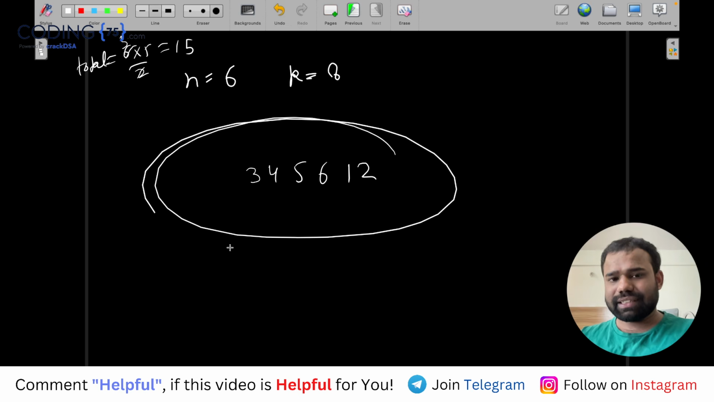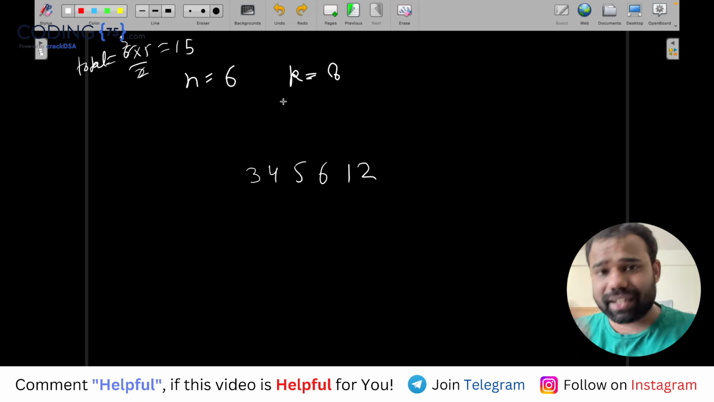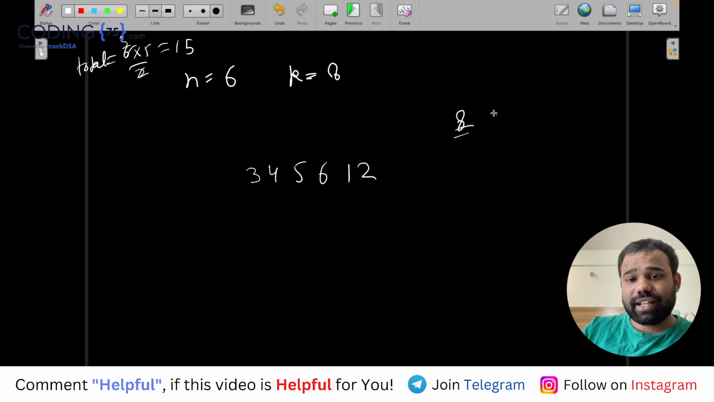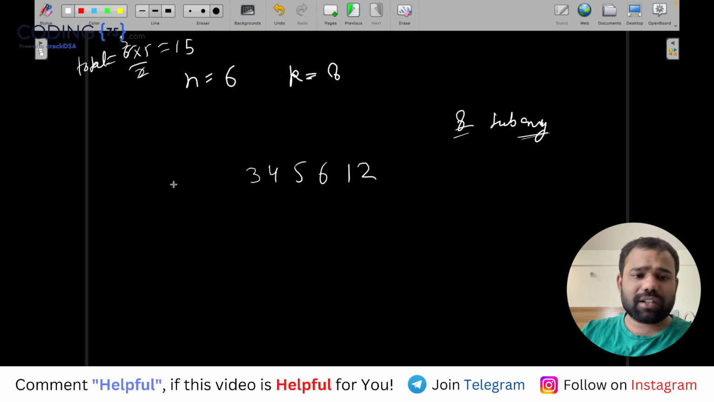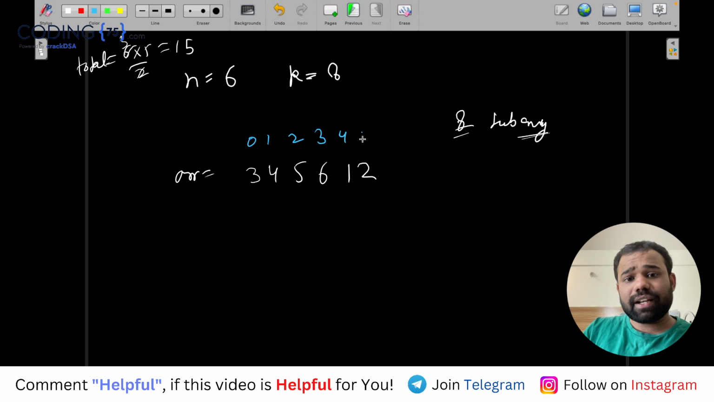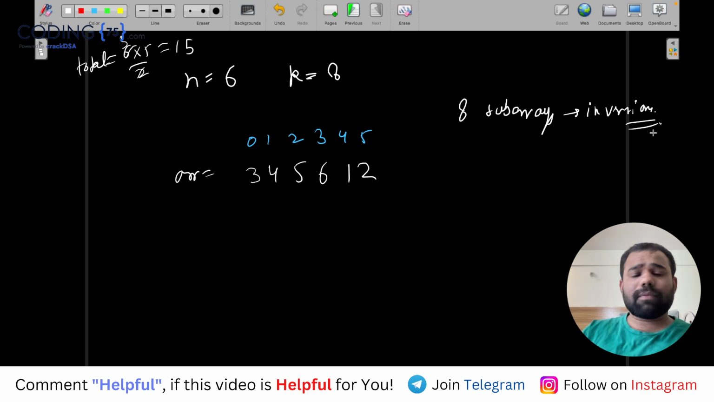So in this case, there are exactly 8 subarrays which have inversions in them. Now you will say, Abhinav, how are you so sure? How can you say that we have exactly 8 such subarrays? We should have exactly 8 such subarrays which have inversions in them. But Abhinav, how can you decide that?